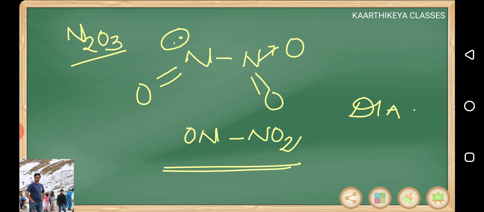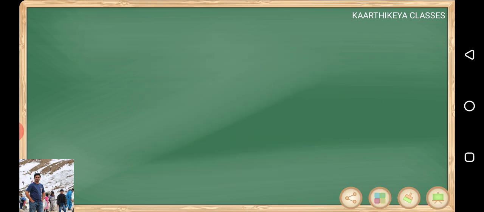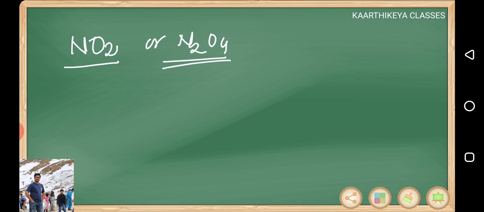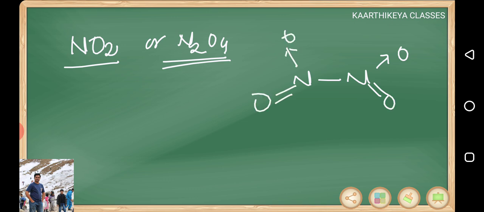Then NO2 structure, or N2O4. The dimerized form is N2O4. The N2O4 structure is just what we were discussing, in that you add an extra oxygen. N2O4 is diamagnetic because all electrons are paired, but NO2 is paramagnetic.